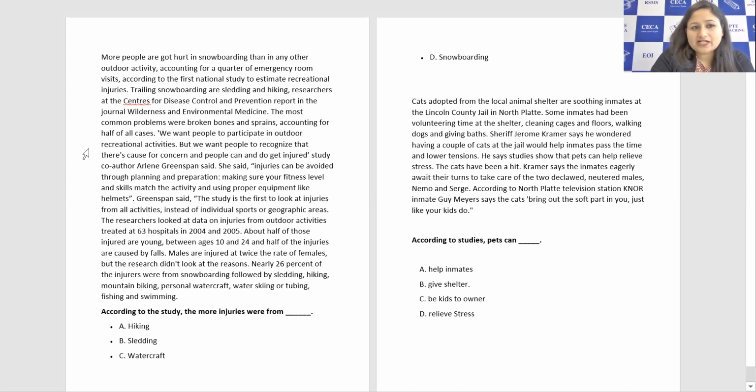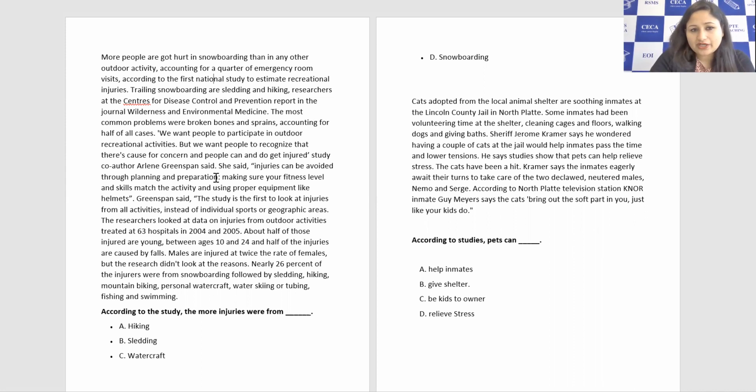We want people to participate in outdoor recreational activity, but we want people to recognize that there is cause for concern, and people can get injured. Study co-author Arlene Greenspan said injuries can be avoided through certain precautions.